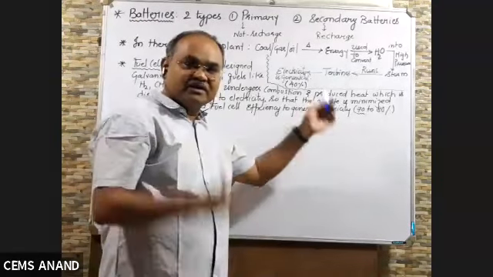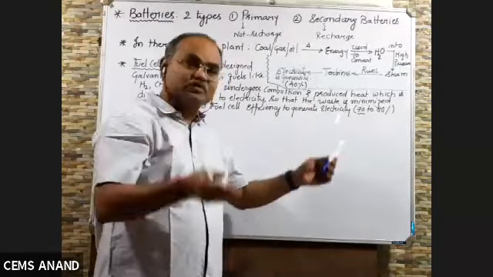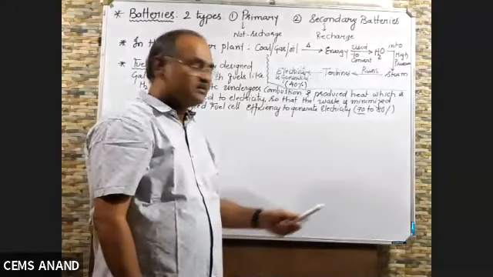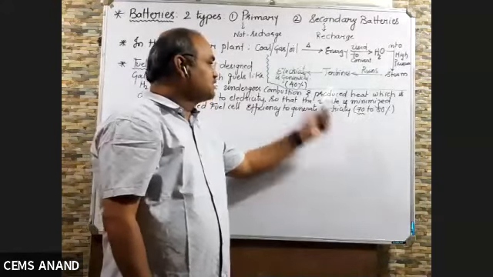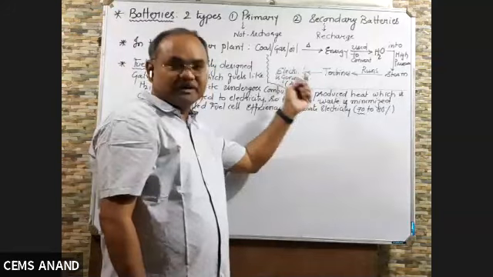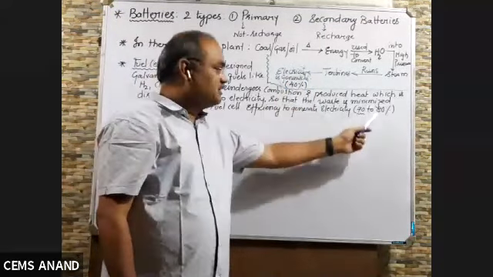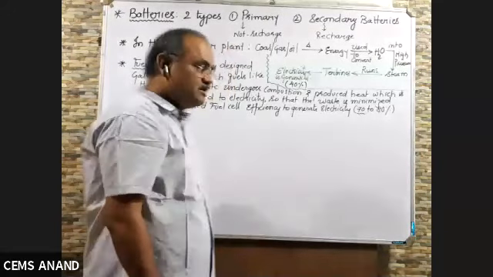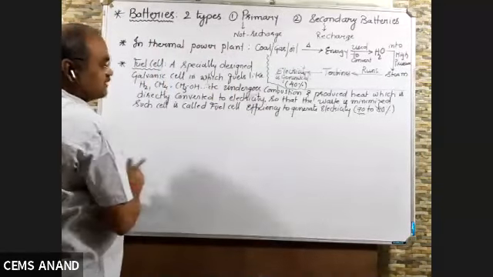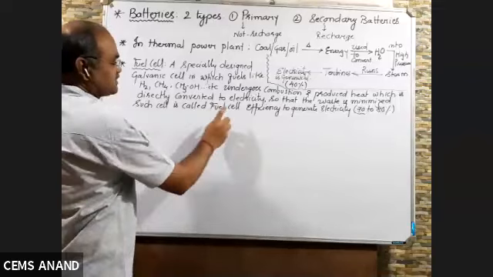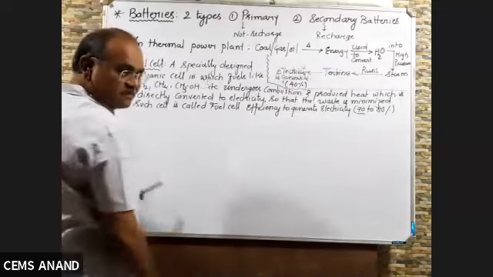Now you can think which cell you will use to generate electricity. It is better to use a fuel cell instead of a thermal power station, because there 60% is wasted, here 20 to 30% is wasted, right? So maximum heat is being converted into electricity. This is the aim of the fuel cell, to minimize the waste.